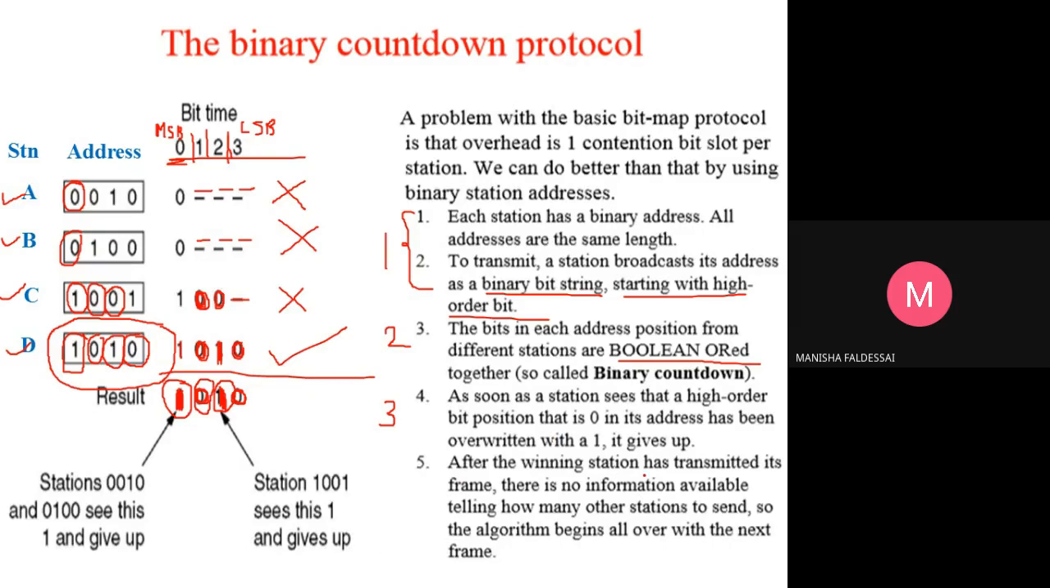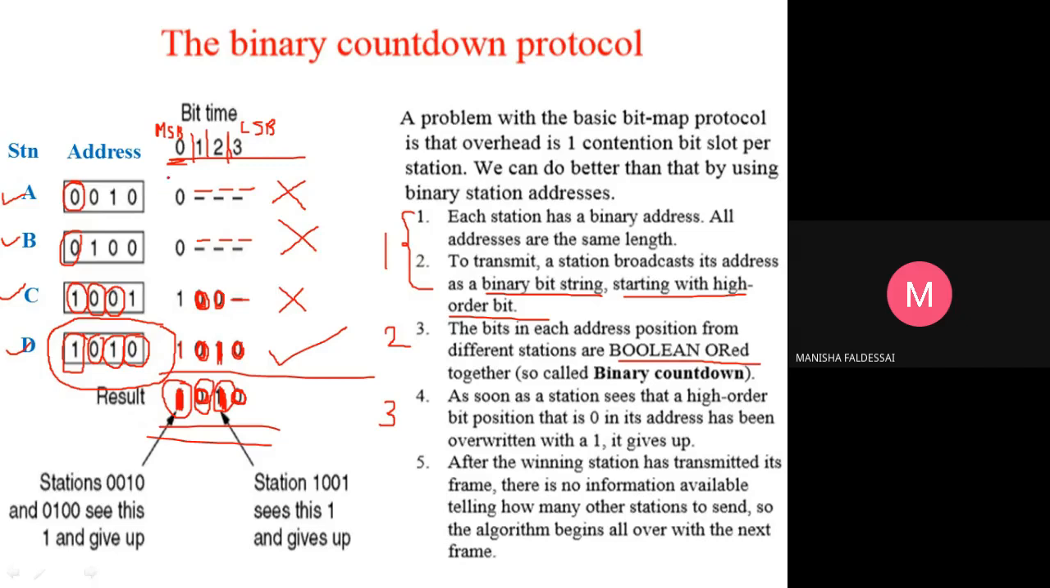So after the winning station has transmitted its frame, there is no information available telling how many other stations want to send. So the algorithm begins all over with the next frame. Okay, so station 0010 and this is what I have explained, comparison and all, at bit time 0 and all. So at the end, who gets it? Station D gets a chance to send.